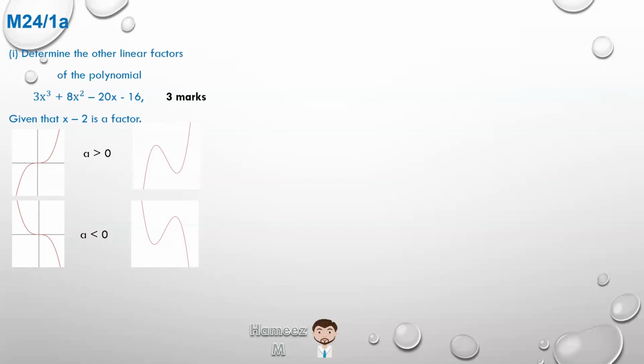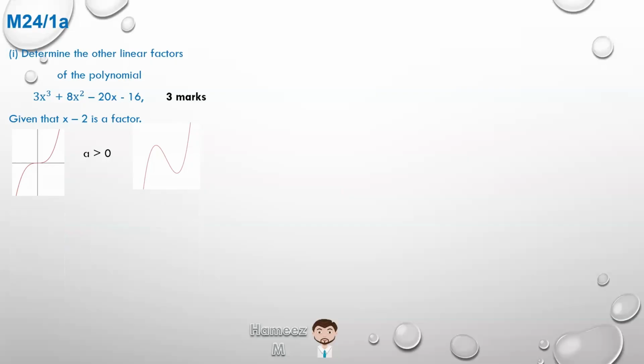If we look at what we're dealing with, it's 3x cubed, that expression, not equation, there's no equal sign. We see that the coefficient of x cubed is 3. As such, that's positive. So it means that we're only looking at one of the top 2 graphs in the general form of this equation.